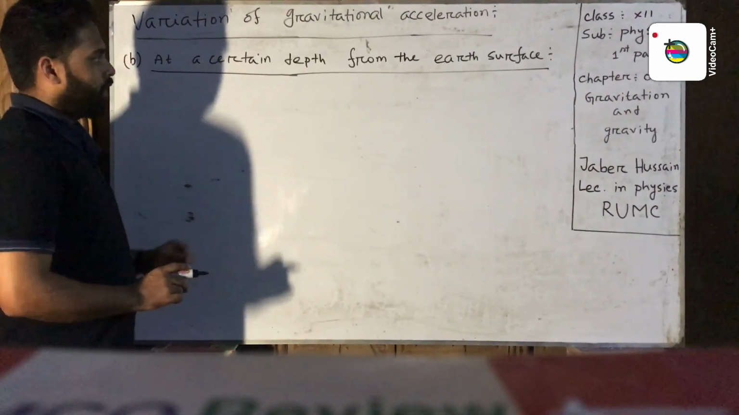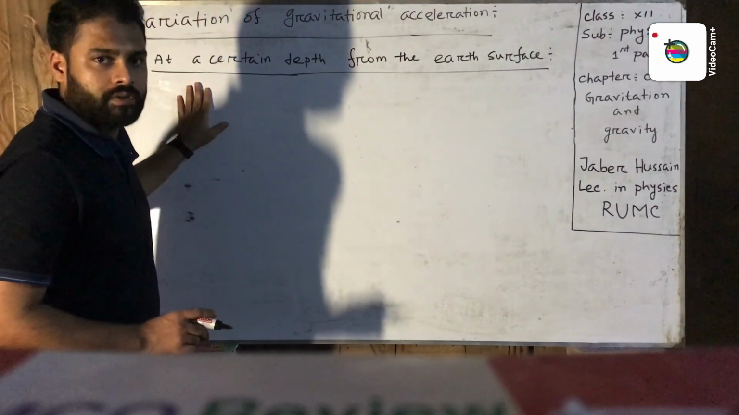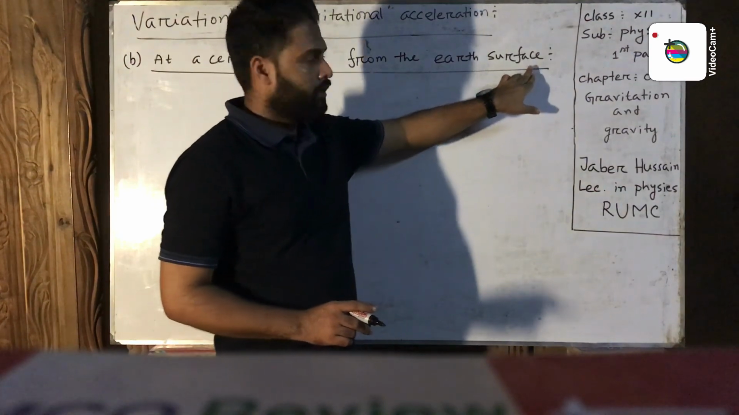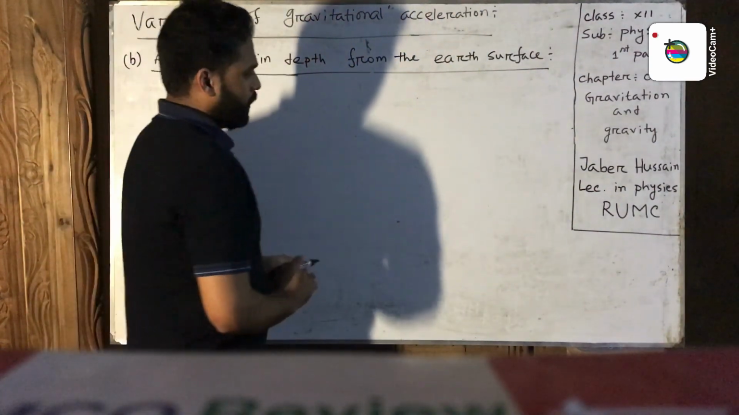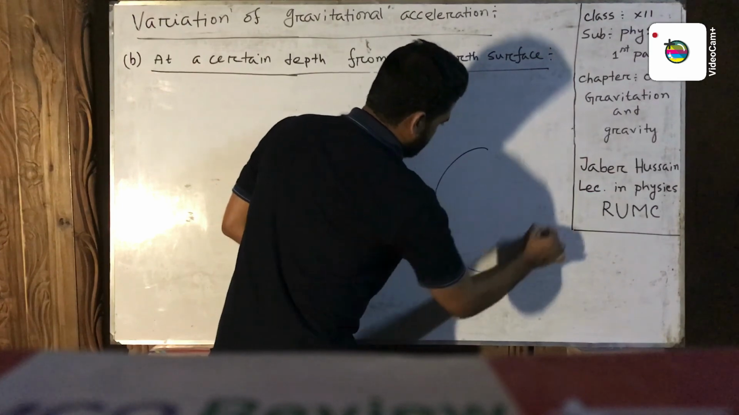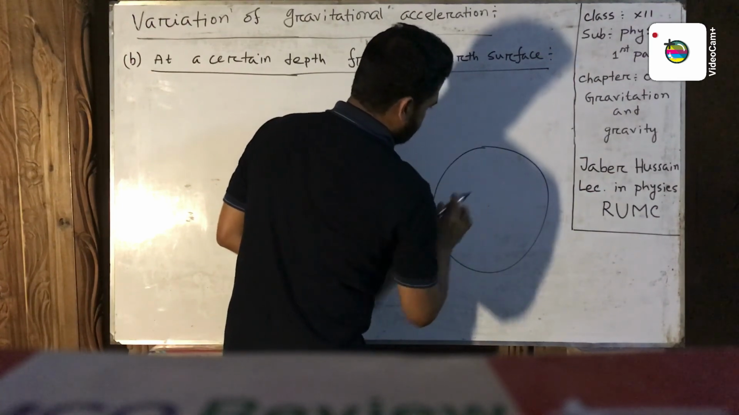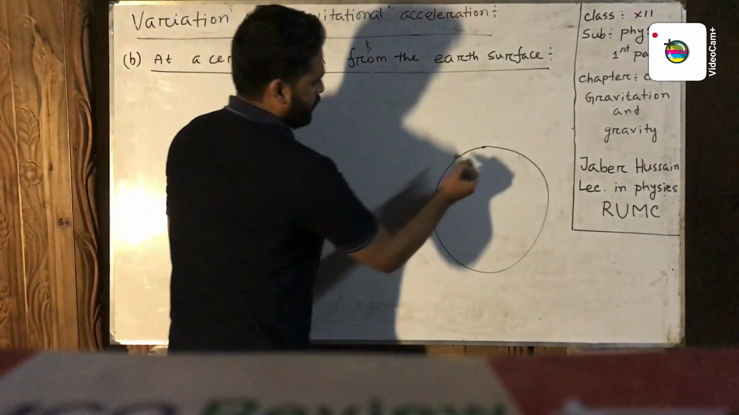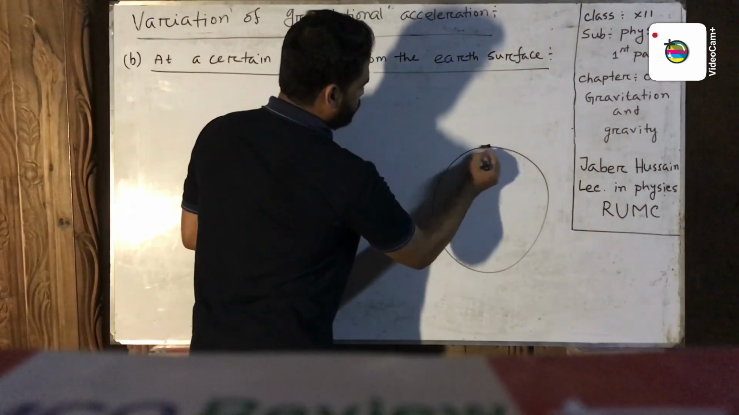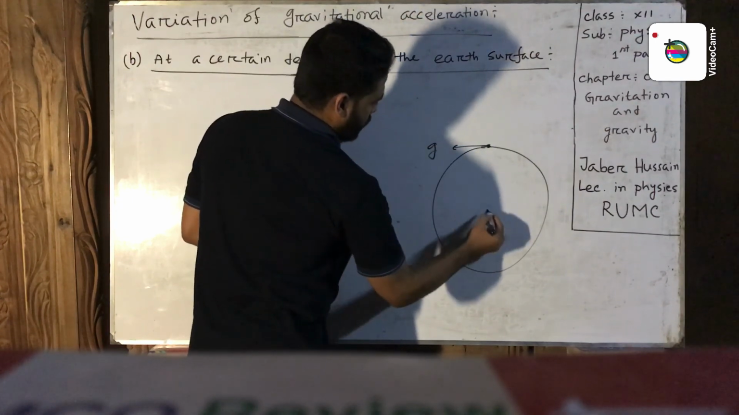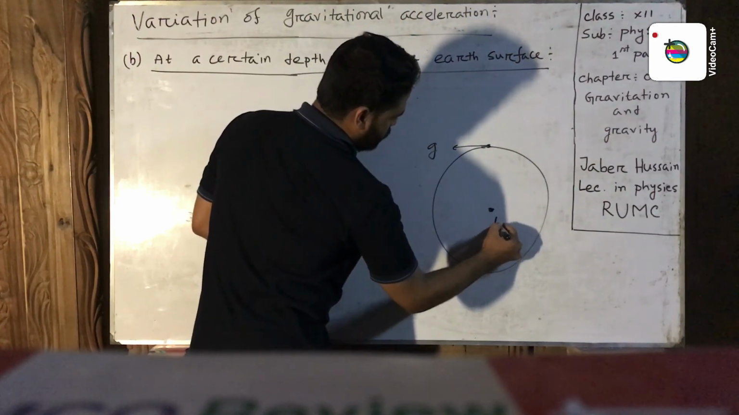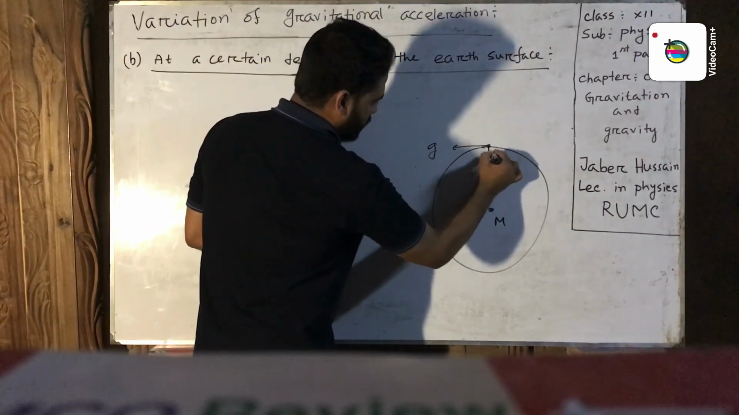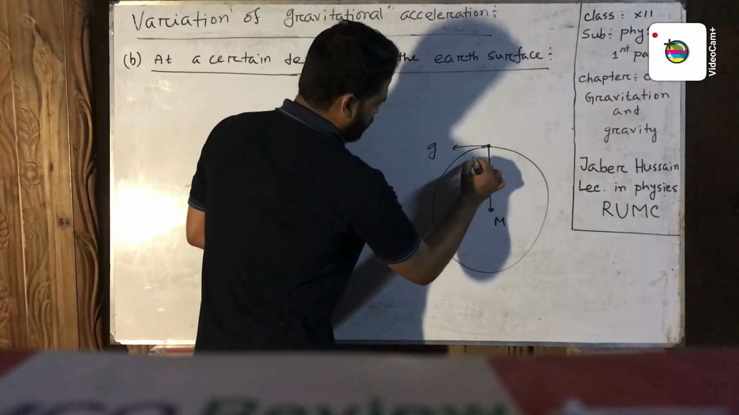Now we find out the gravitational acceleration at a certain depth from the earth's surface. In this figure, this is the earth. At first we write the gravitational acceleration at the surface of the earth. This is the center of the earth, the total mass of the earth is located at the center of the earth, and the radius will be R.